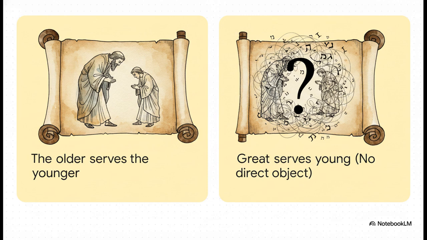Notice what's missing there? It completely lacks the definite Hebrew marker et, which is what usually indicates the direct object. Without that tiny little marker, the Hebrew phrase has this built-in ambiguity. It's actually completely unclear who is supposed to serve whom. This grammatical mystery completely subverts all of our expectations right from the jump.